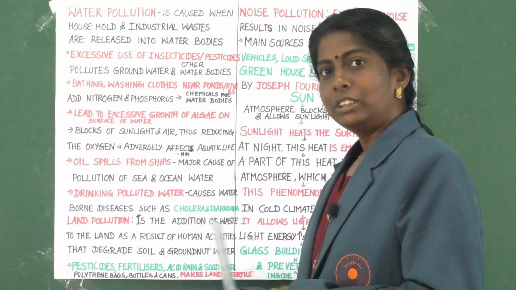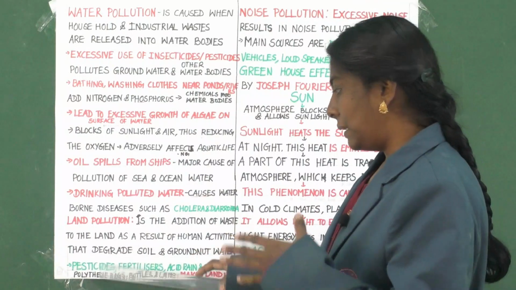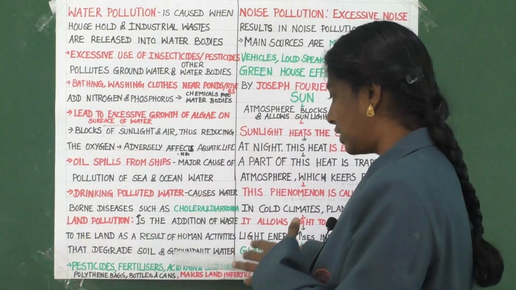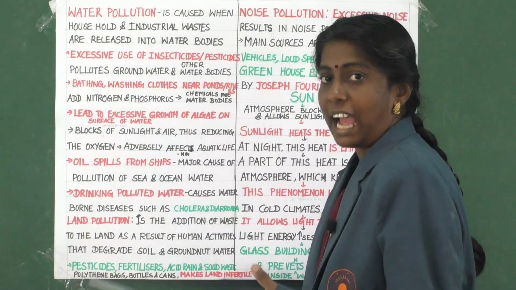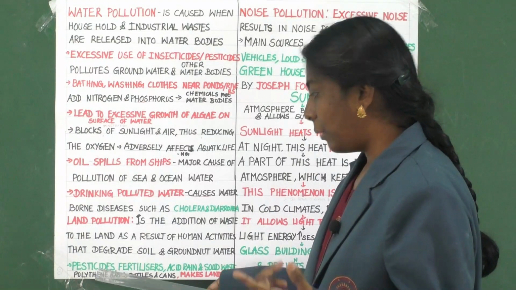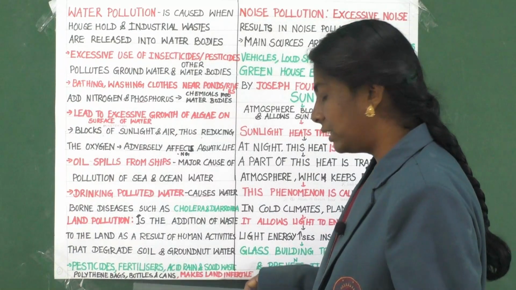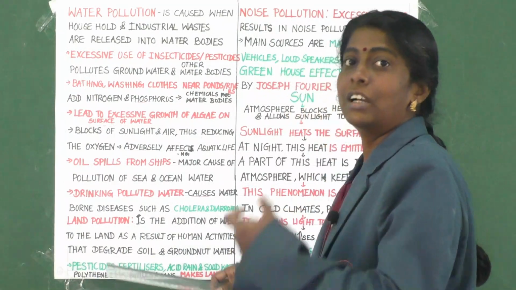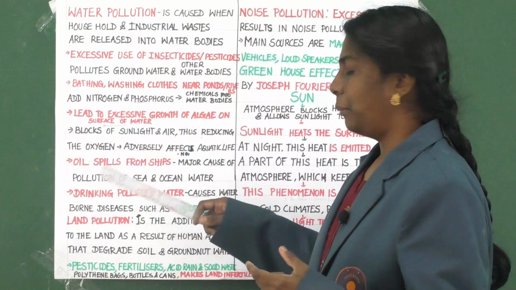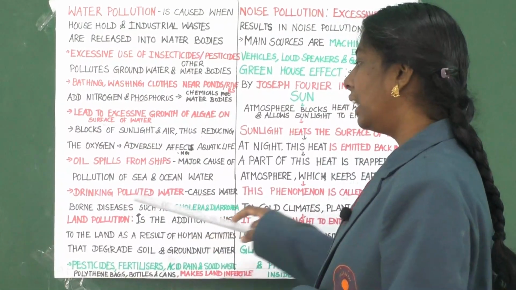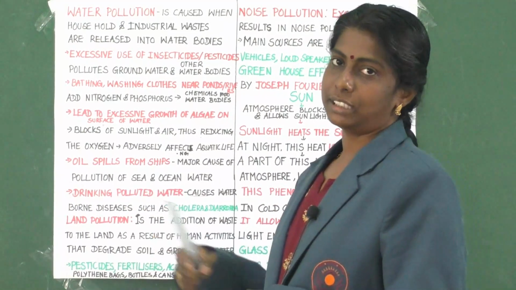Activities like pesticides, fertilizers, acid rain and solid waste, polythene bags, plastic bottles and cans cause land pollution. It makes the land infertile.